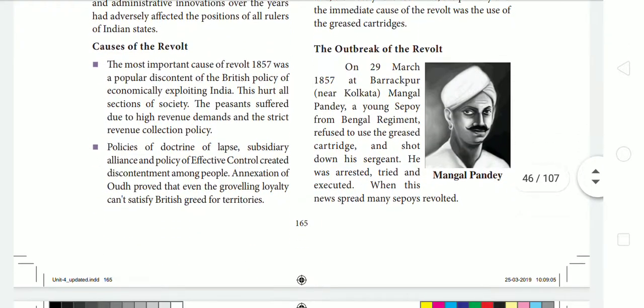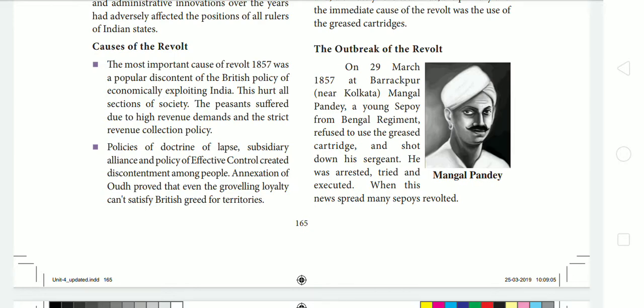Next, the outbreak of the revolt. On 29th March 1857 at Barrackpore, Mangal Pandey, a young sepoy from the Bengal regiment, refused to use the greased cartridge and shot down his sergeant. He was arrested, tried and executed. When this news spread, many sepoys revolted.